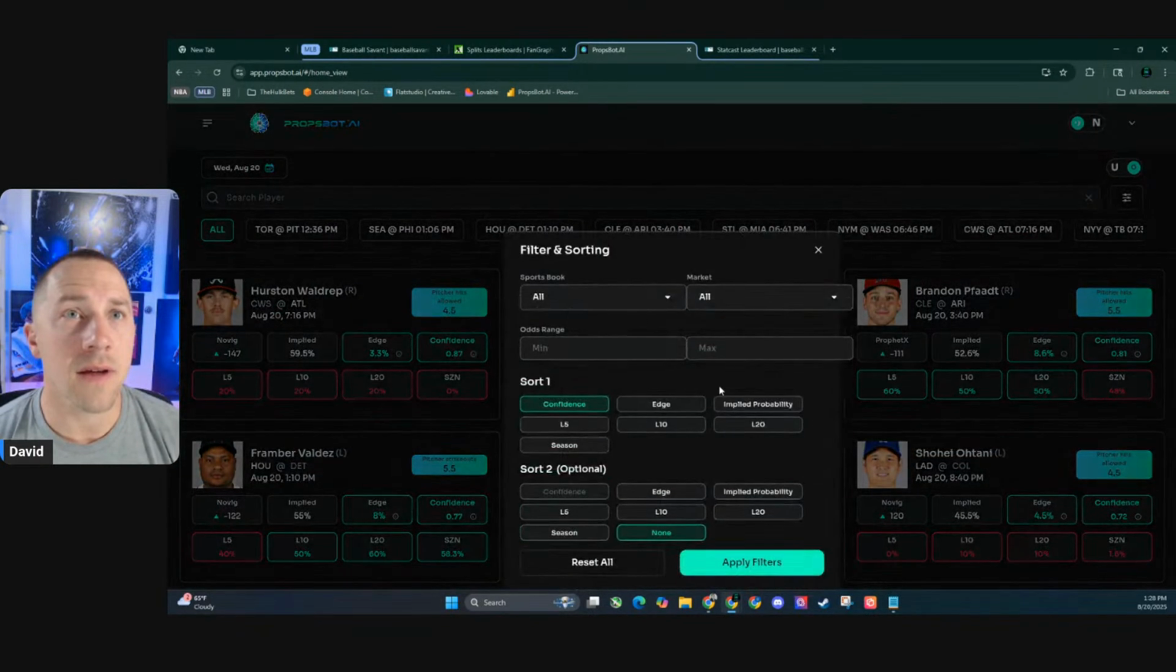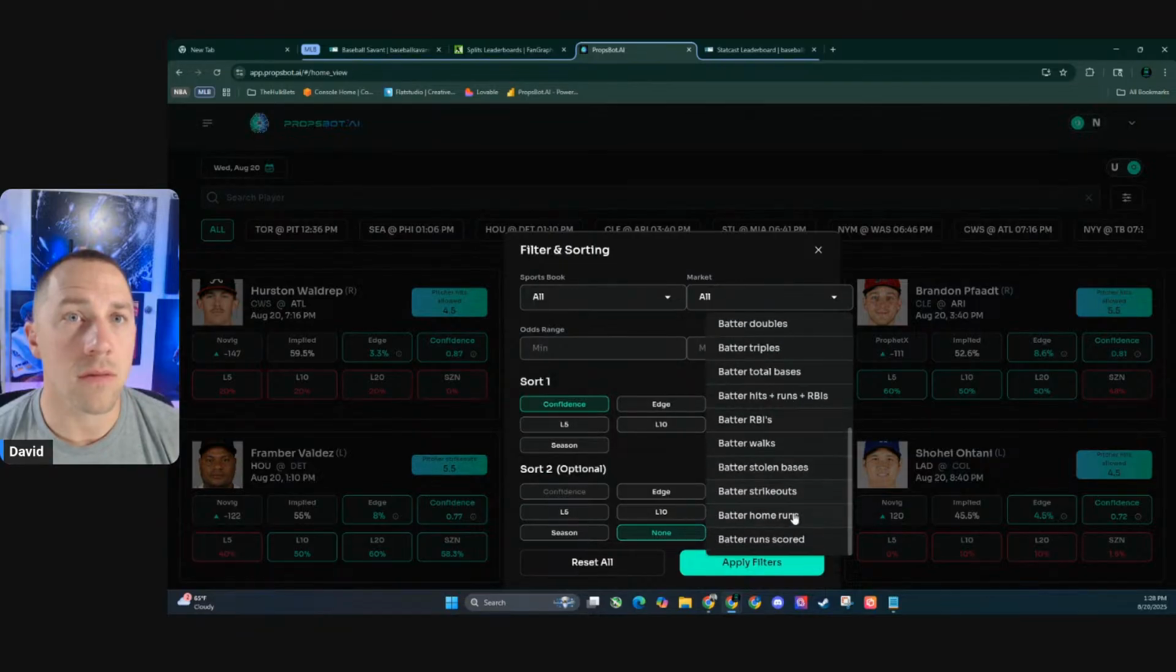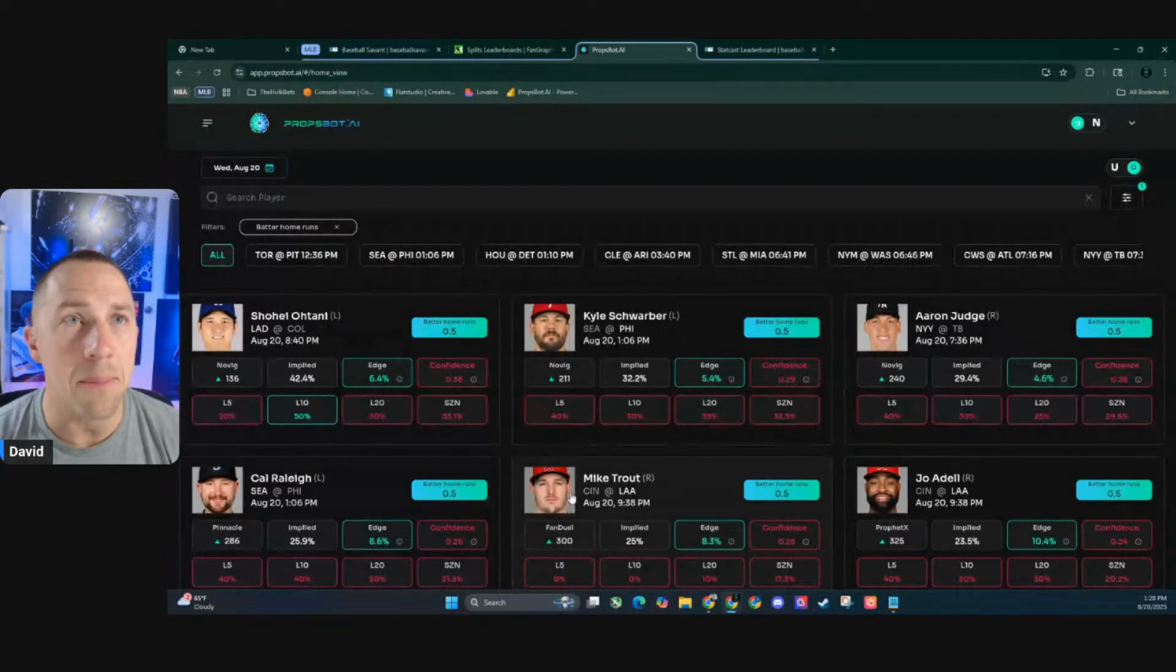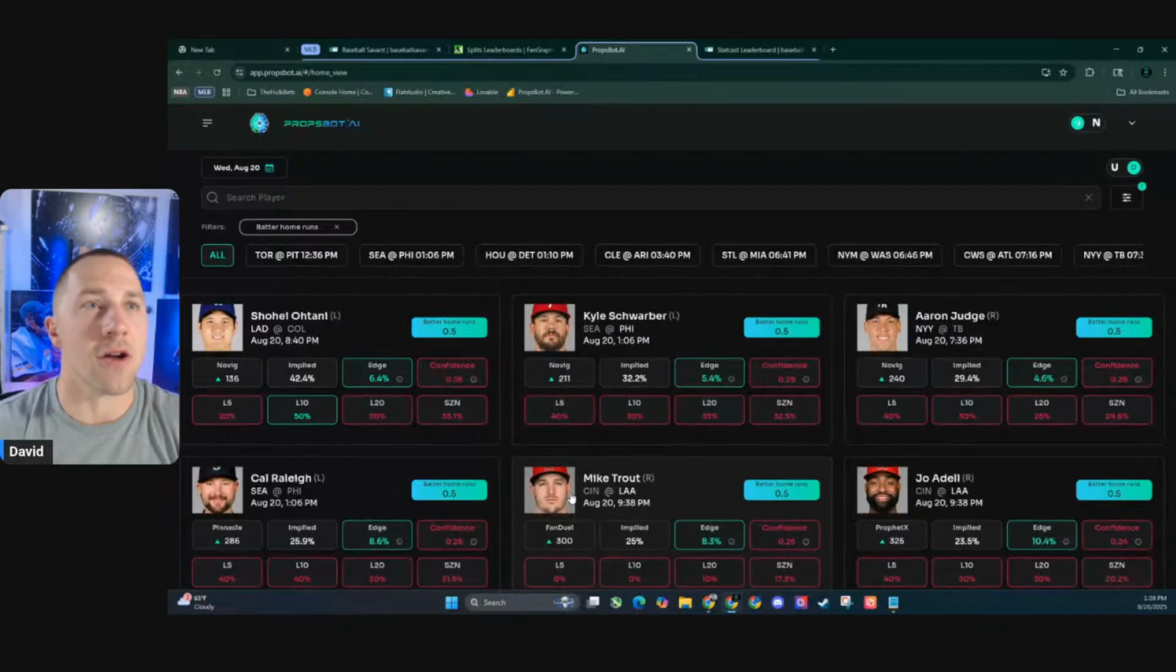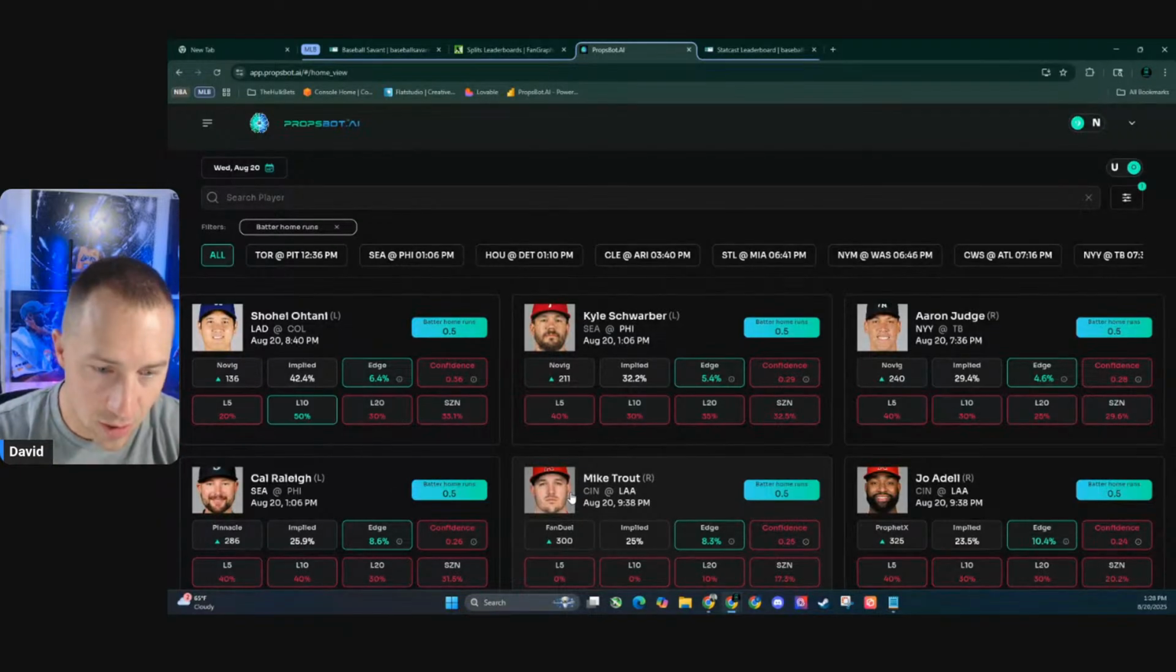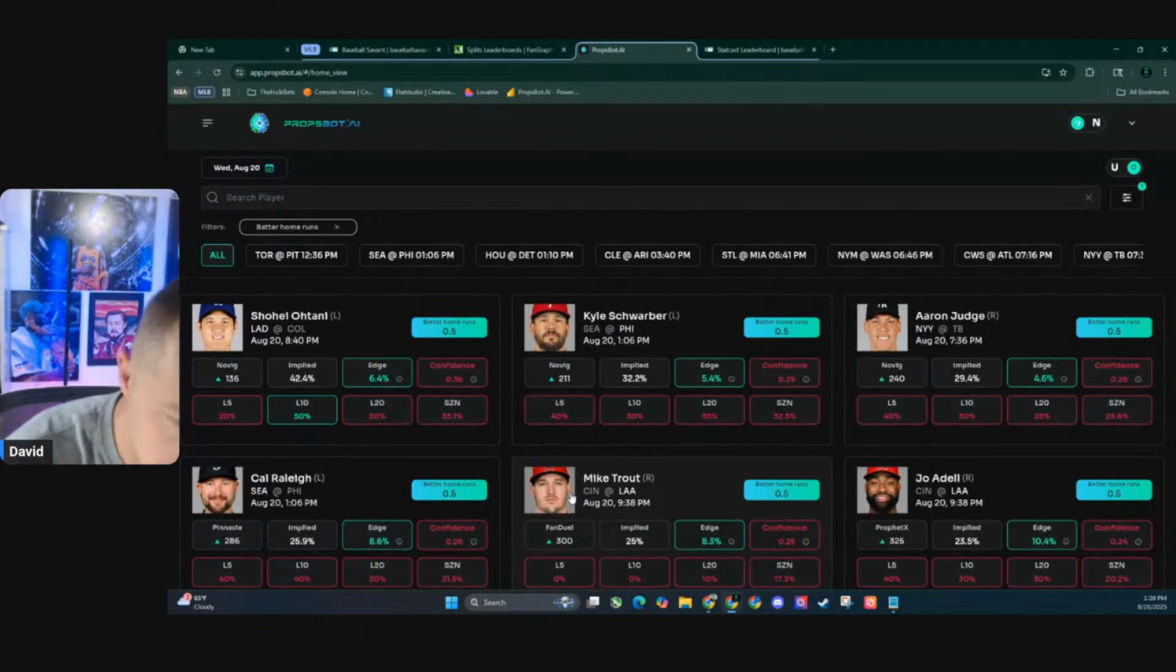Let's look at some home runs. The home run top play on the board, really no surprise here, is Ohtani. Okay? Ohtani, ladies and gentlemen, please.